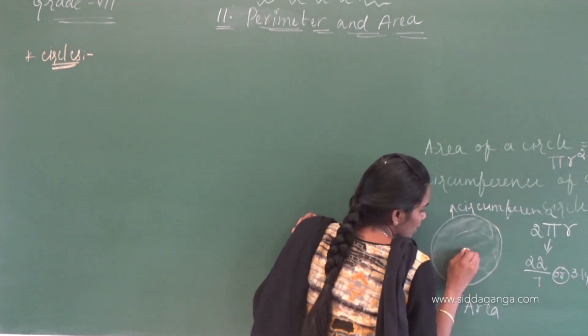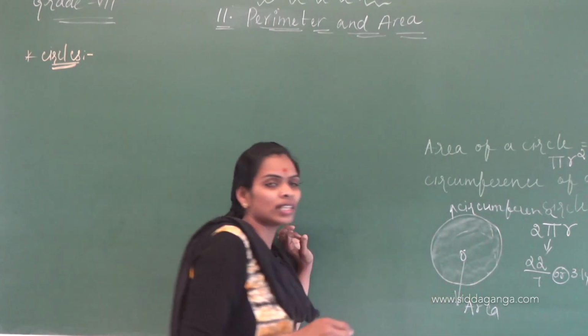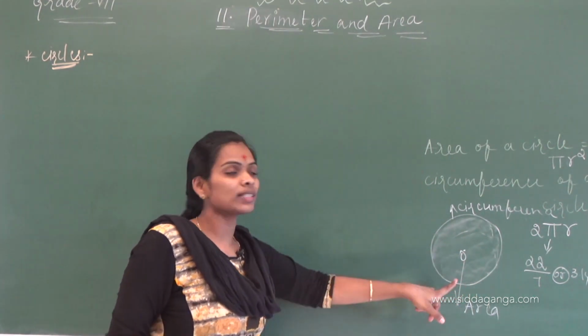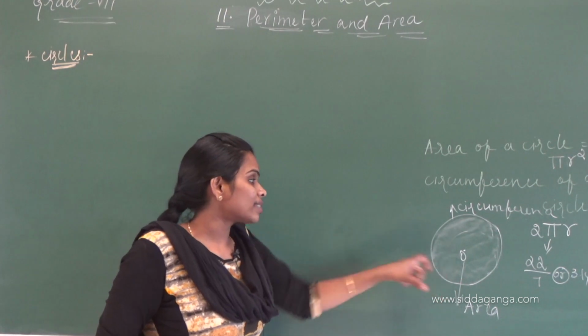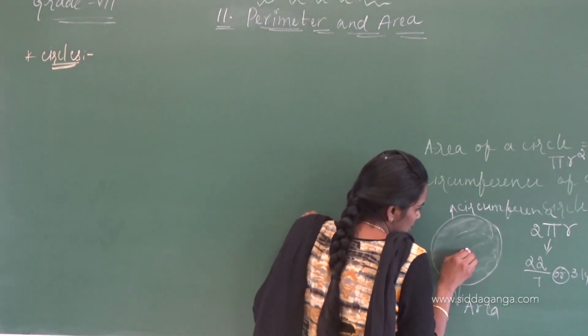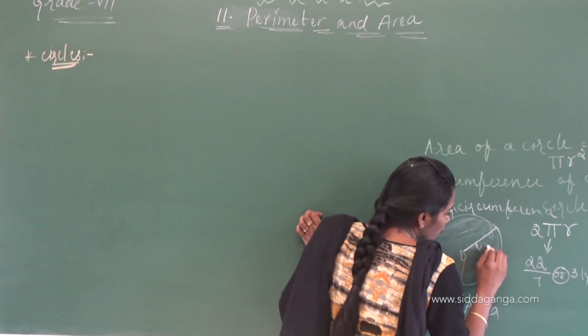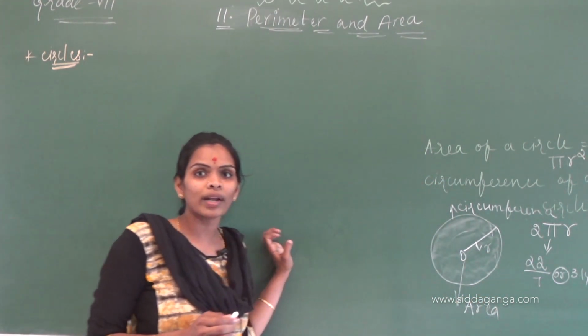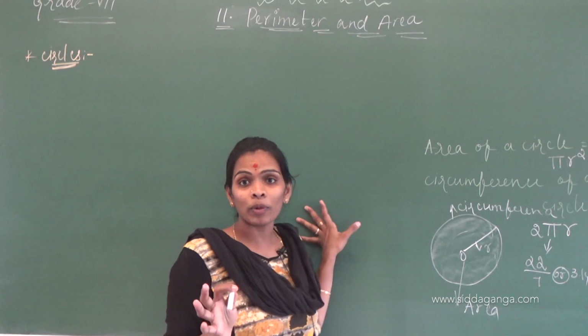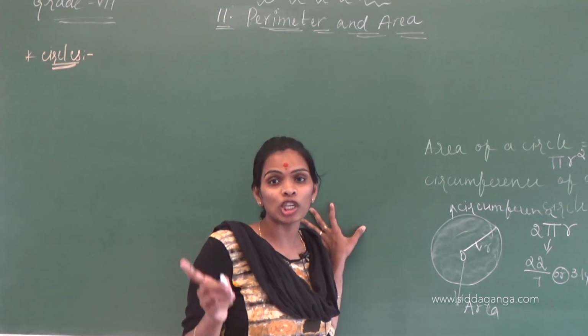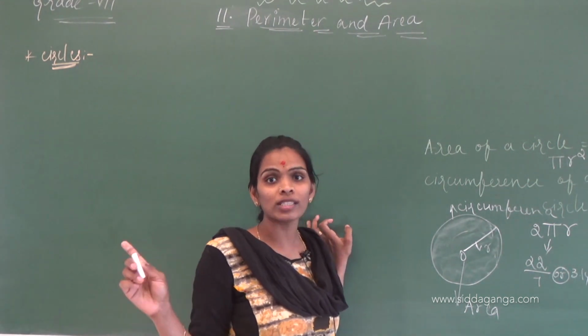And this is the center point, which is equidistant from all the points on the circle. This equidistance from the center is known as the radius. And the diameter is the chord which is passing through the center of a circle.